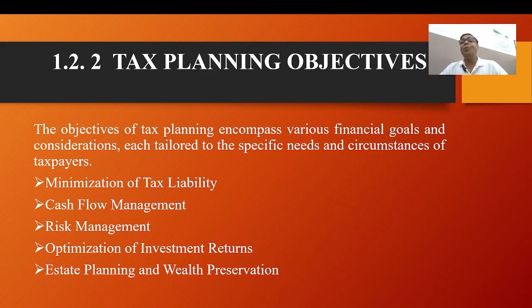It means how much income and how many expenses you are showing. It will show in your cash flow management by strategically planning the timing of taxable events. Taxpayers can improve cash flow and liquidity. It means, suppose, bills receivable and bills payable, and debtors and creditors.